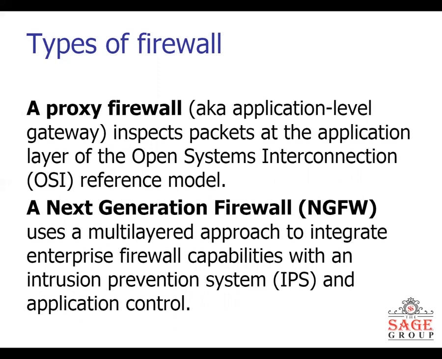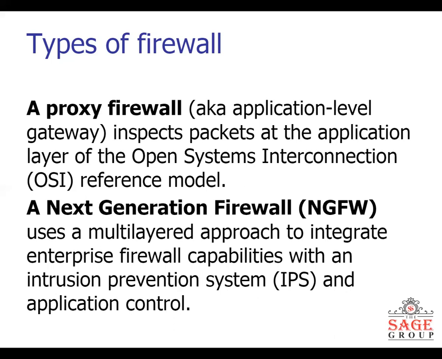A proxy firewall is also known as an application level gateway, and it inspects packets at the application layer of the OSI model. As you all know, in computer networks or in the cyber world we are using the internet, and the internet is made up of different kinds of layers, and this layered architecture is called the Open Systems Interconnection model.